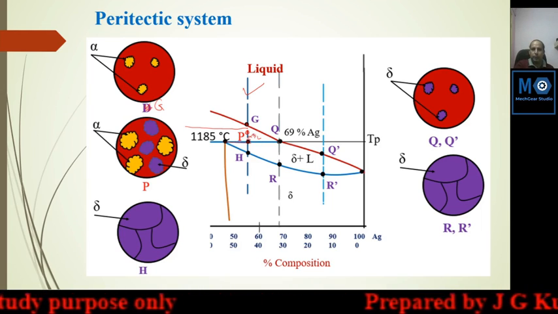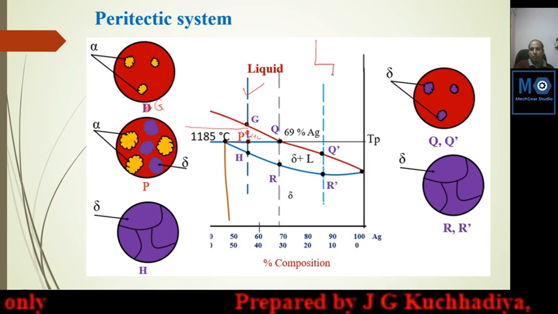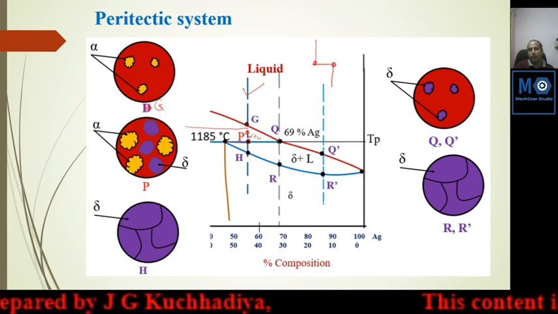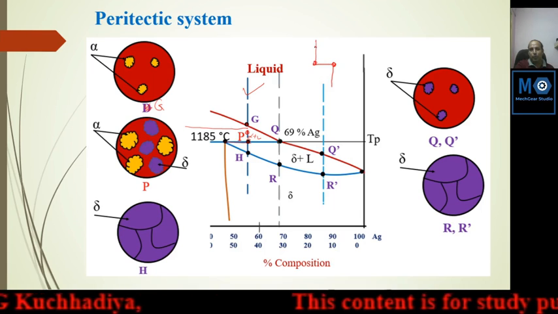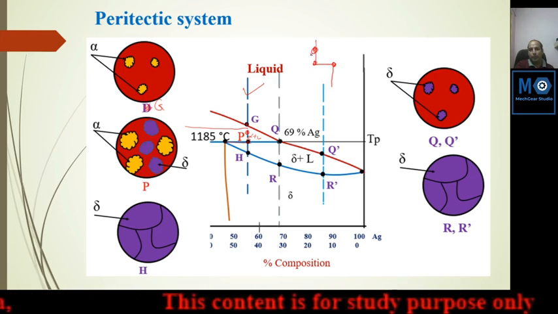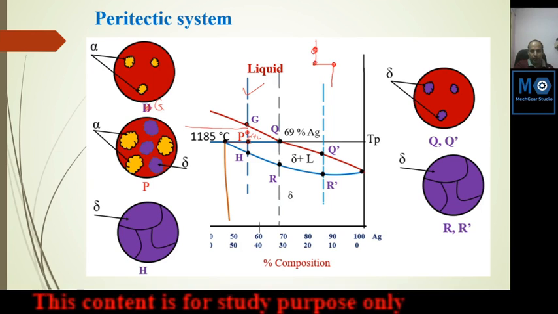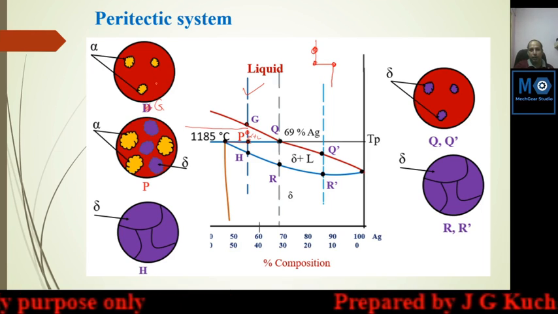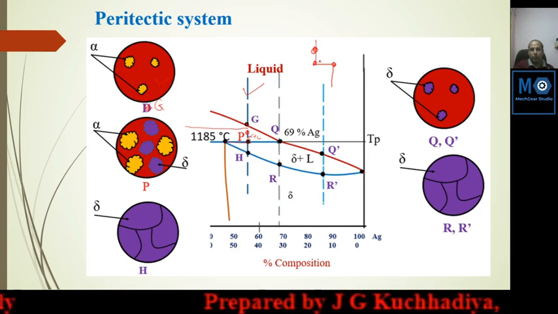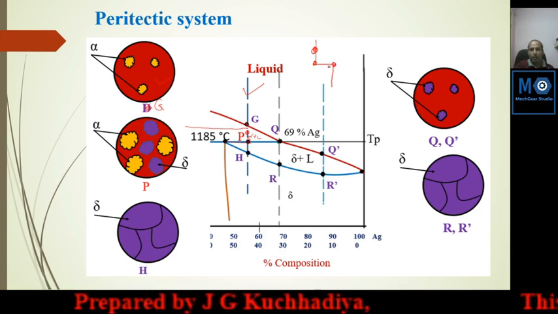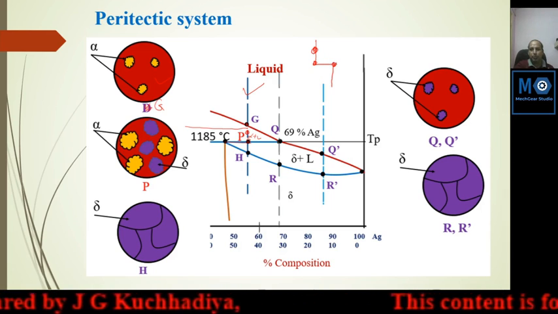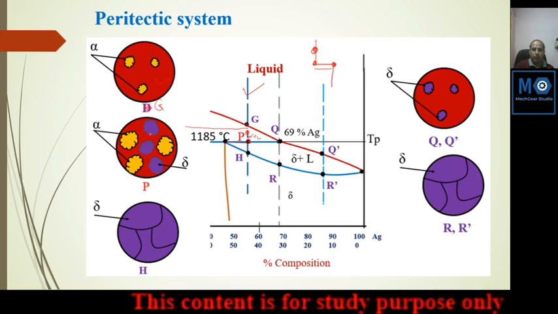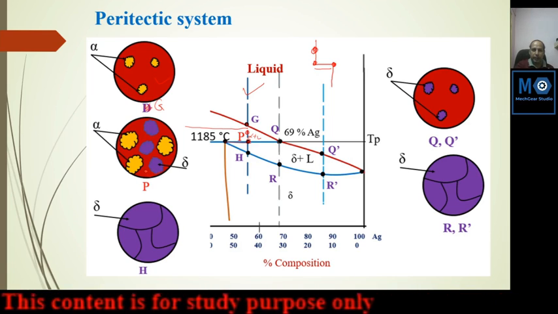So what happened at P? Solidification started at the horizontal line. Here solidification started, and near the end will take place. So before here some alpha was created, and at this point some delta will start. Other phases start from this liquid metal. So here some alpha and delta will be available up to point P. This is a constant temperature line, so here new delta is created.